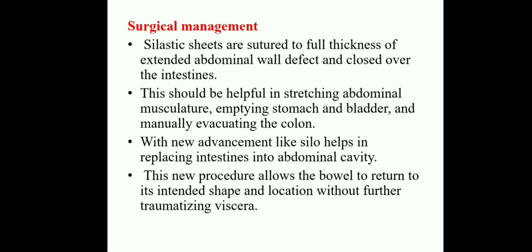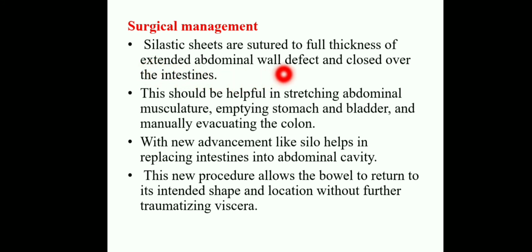The silastic sheet is sutured to the full thickness of the extended abdominal wall defect and closed over the intestines.